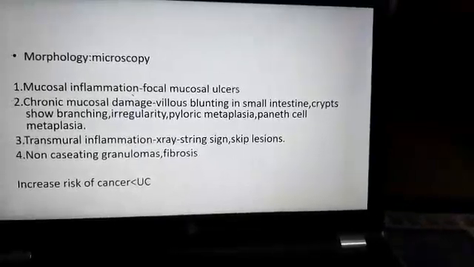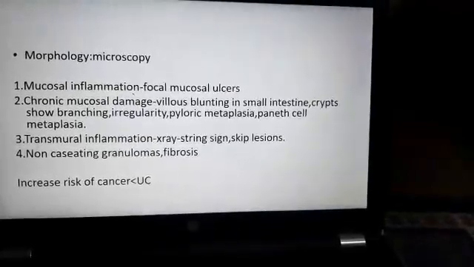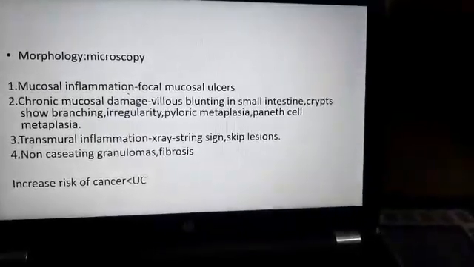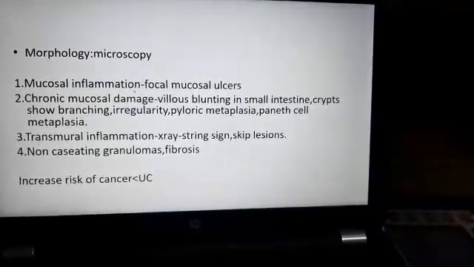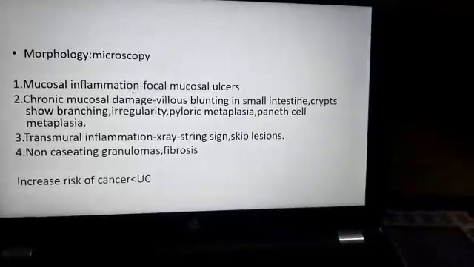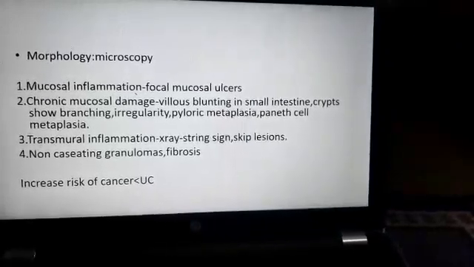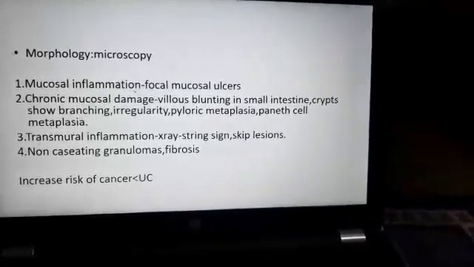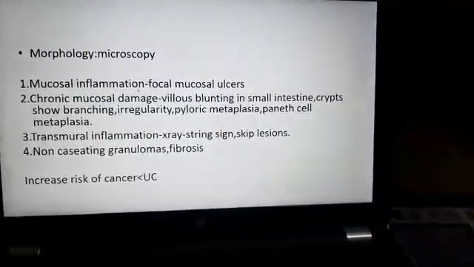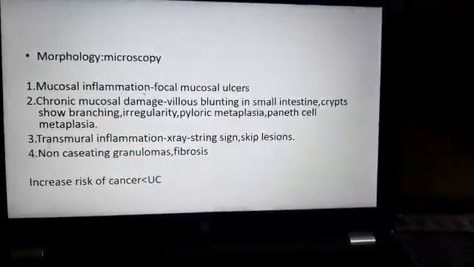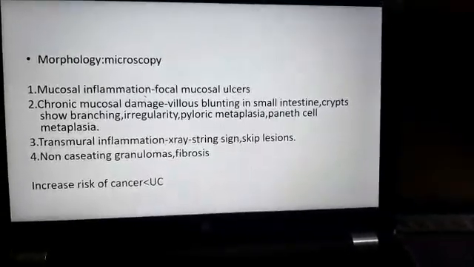And already we have discussed there are skip lesions, that is, some areas will be normal, some areas will be involved, and there will be non-caseating granulomas. So there will be granuloma formation in the wall of the intestine, but these are non-caseating granulomas. Where will you find caseating granulomas? Yes, tuberculosis.